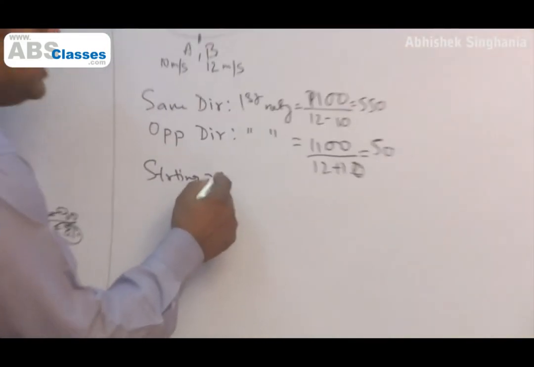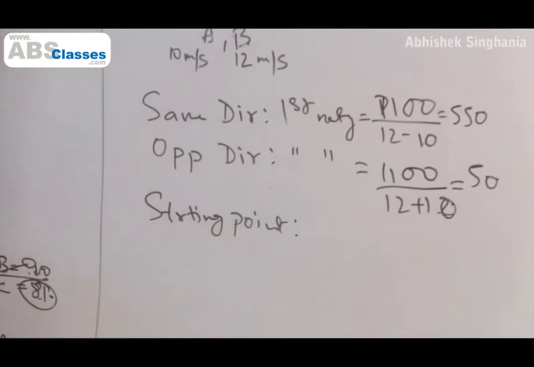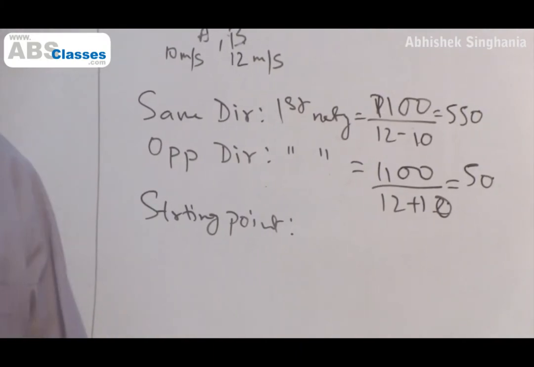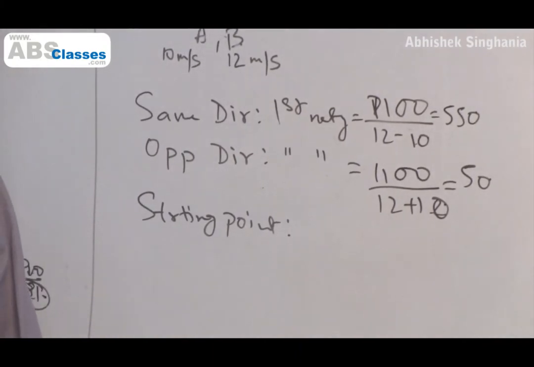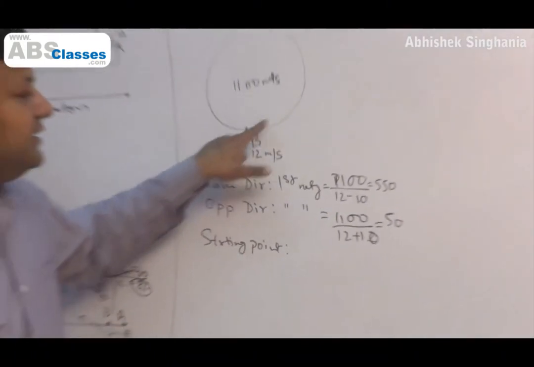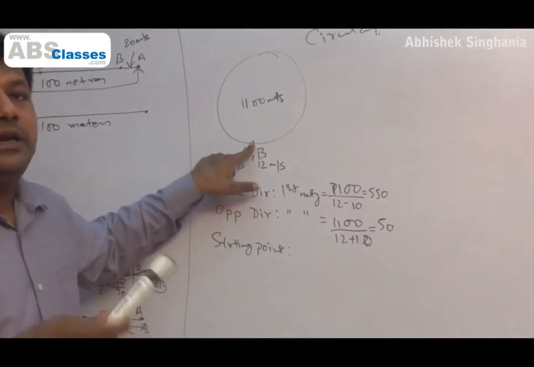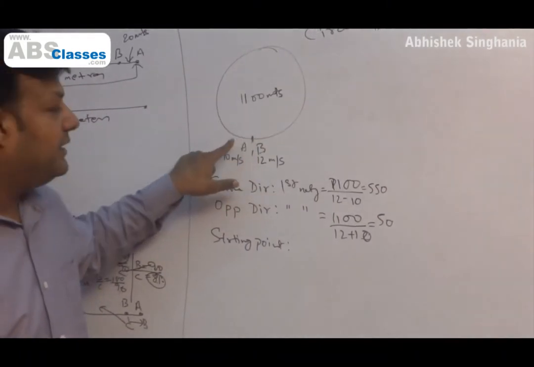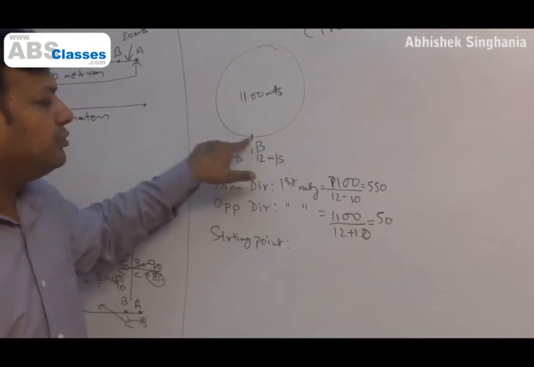Now when we are doing questions about starting point, first time at the starting point, then the direction does not matter. What we have to identify is when does B come to the starting point, at what intervals? Then we will identify at what interval of time does A come to the starting point.